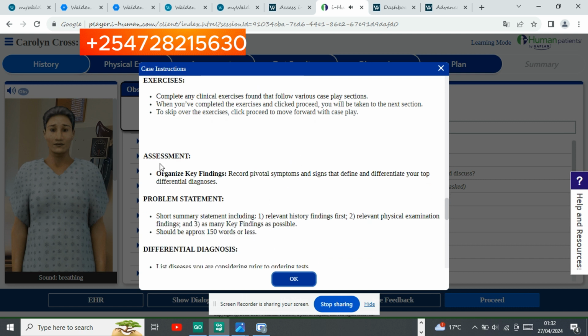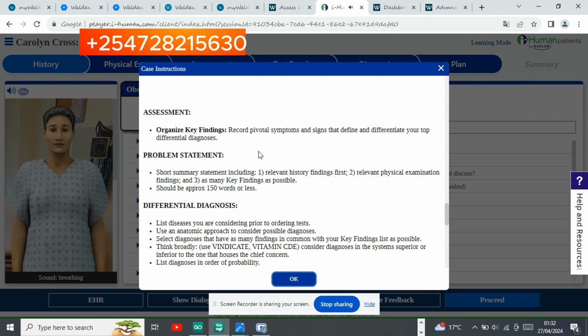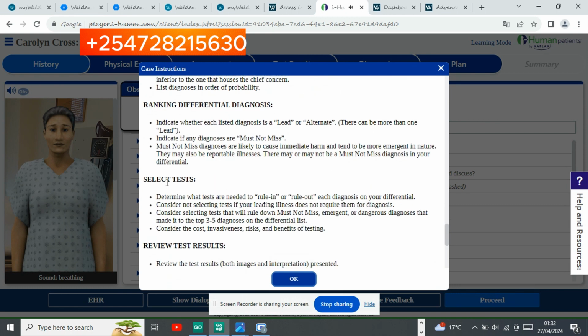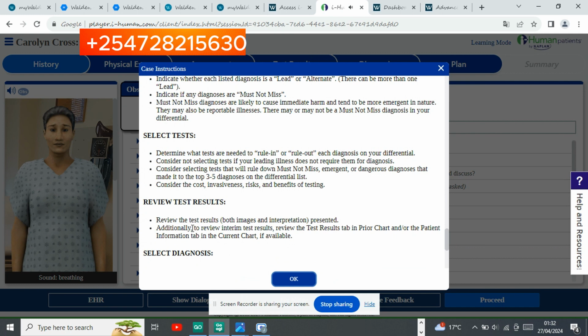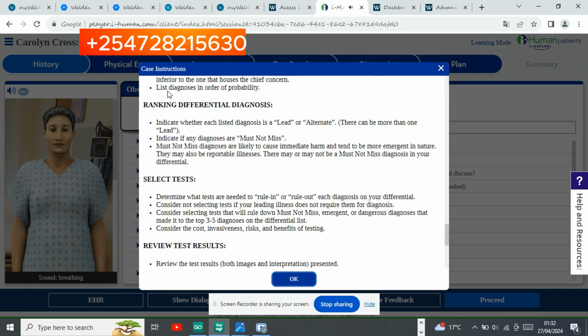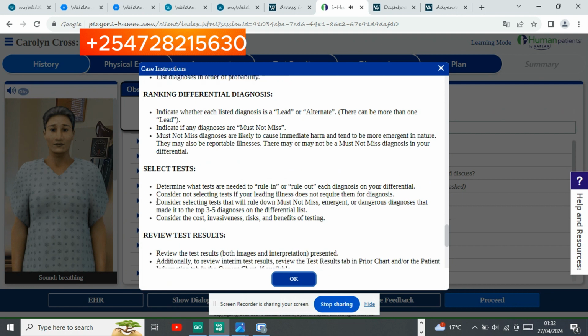Then you're also supposed to do an assessment of your key findings by organizing and ranking them. You're also supposed to give a problem statement. You also go over the differential diagnosis of the patient, which you're also required to rank, and then you can select the right tests for this diagnosis. The next step is reviewing the results. You select the right diagnosis depending on these results and the differential diagnosis.